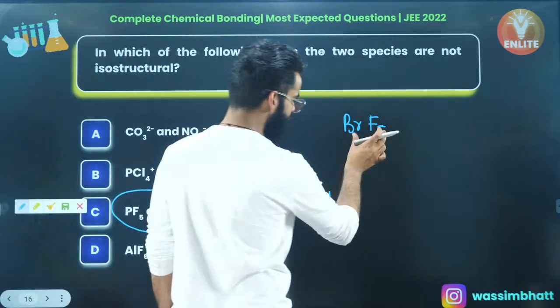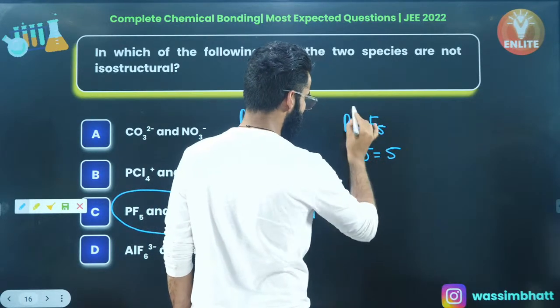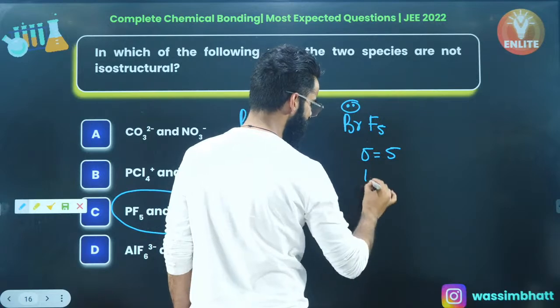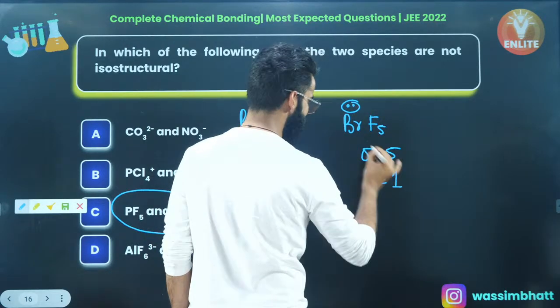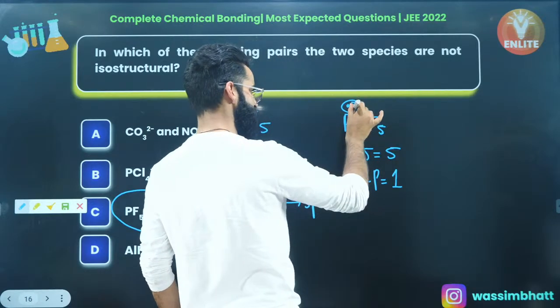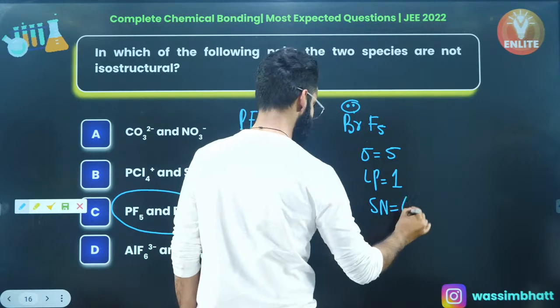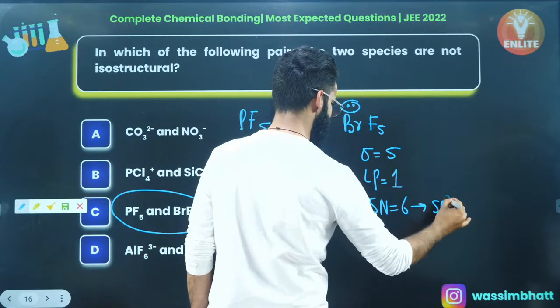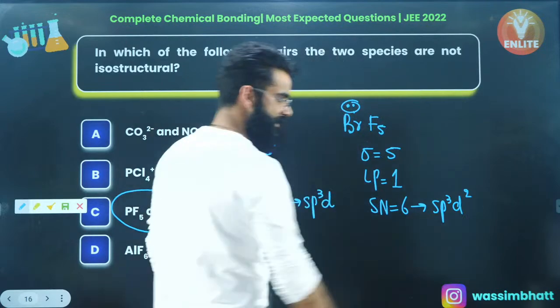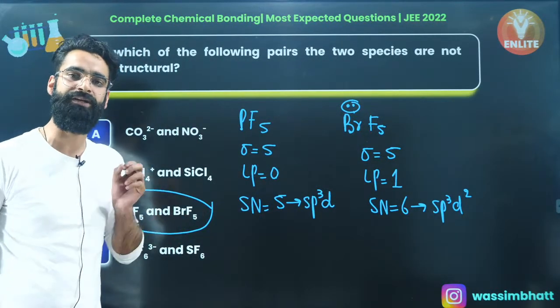Now look at this one, my dear people. There'll be 5 sigma bonds which this bromine is forming, and there'll be a lone pair on bromine as well. There is 1 lone pair because bromine has 7 valence electrons, out of which it is using 5. So 2 electrons are left on bromine in the form of a lone pair. So 5 plus 1, the steric number comes out to be 6. If the steric number is 6, the hybridization is going to be sp3d2. So people, these are the 2 species wherein the hybridization is different.